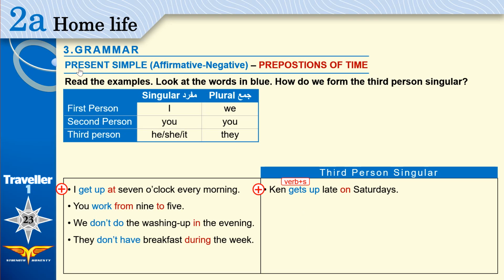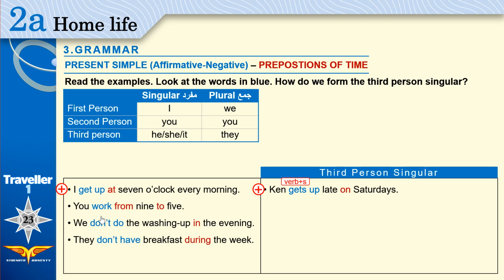Every time we use present simple, when we talk about a routine, if the pronoun we are using is he, she, or it, if the sentence is affirmative, you should add s. I'll repeat. If you are using present simple, 1. If you are using he, she, or it, 2. If the sentence is affirmative, 3. You must add s to the verb.